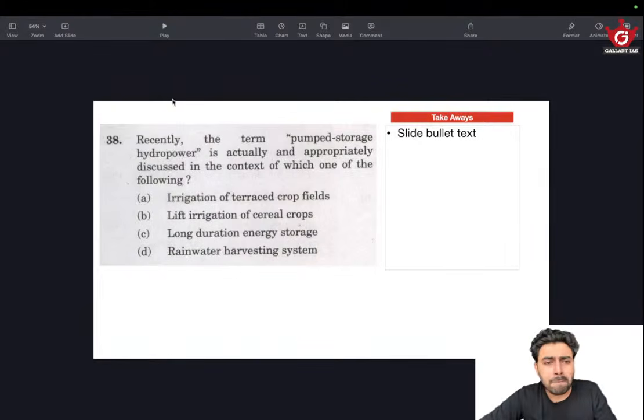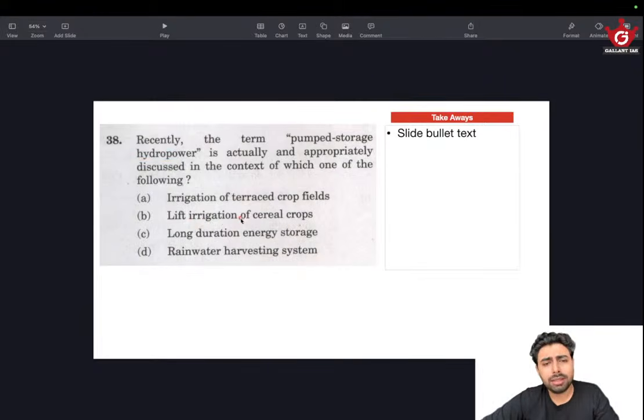There is no mention of hydropower in lift irrigation. These two are irrigation. How does irrigation of a terrace fit? It could be right only if the hydropower element is not needed, because we would need some sort of water-driven power storage. This is simply irrigation.